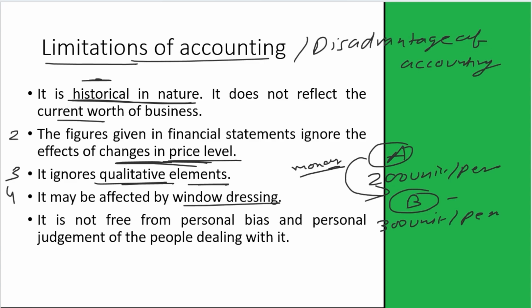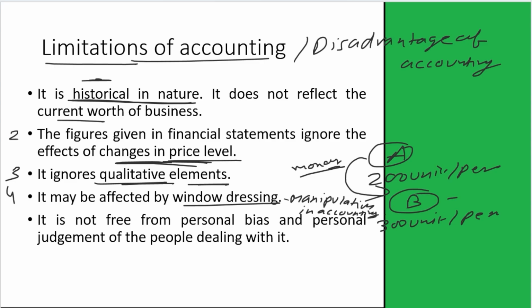Fourth, it may be affected by window dressing. The term window dressing means manipulation in accounting, which means we can manipulate the accounting information according to our use.